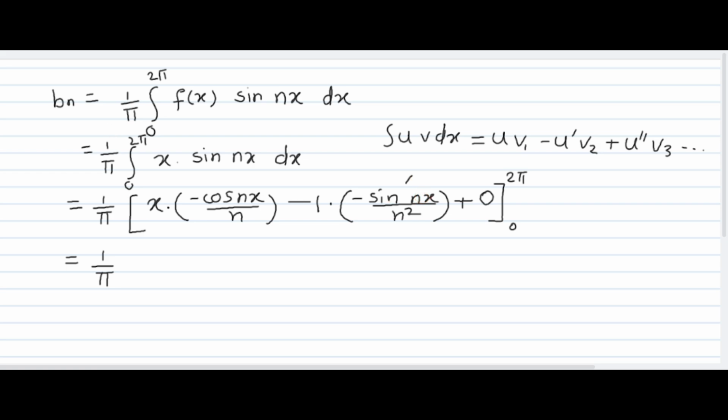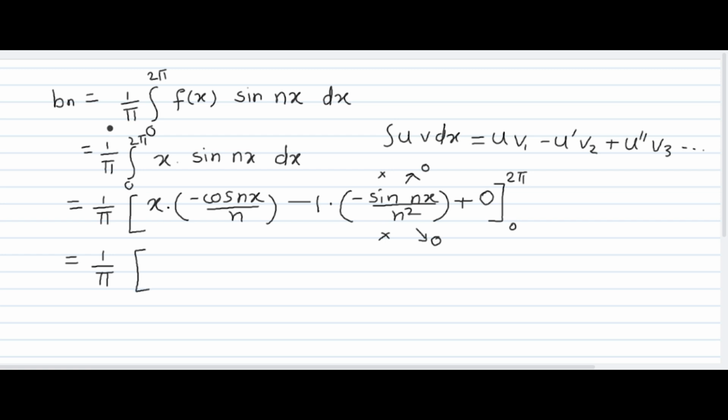So for upper limit, it will give us 0 value, and for lower limit, it will give us 0 value. So we can ignore this term because it is giving 0 value at the upper limit and lower limit. So only we have to concentrate on the first term.